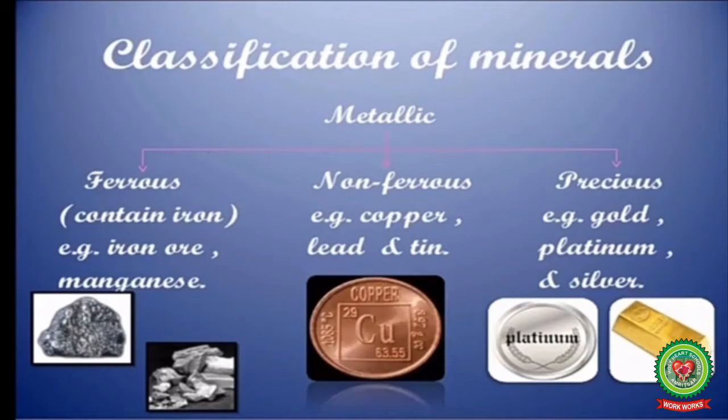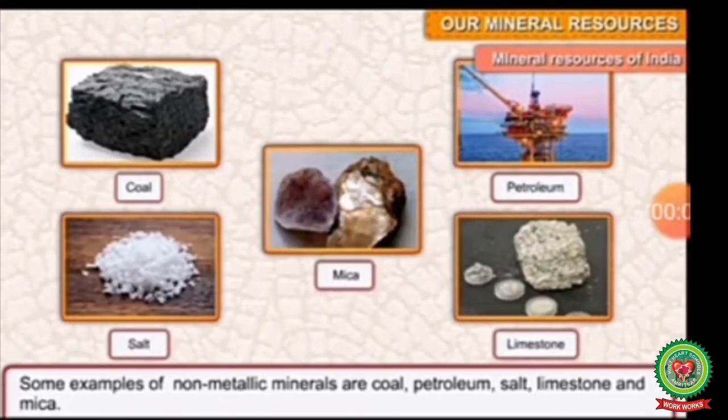Now children, this is the picture showing the classification of metallic minerals into ferrous, non-ferrous and precious minerals, such as iron ore, manganese, non-ferrous such as copper, lead and tin, precious such as gold and platinum and silver, along with their pictures. Some examples of non-metallic minerals are coal, petroleum, salt, limestone and mica. You can see them in this picture.